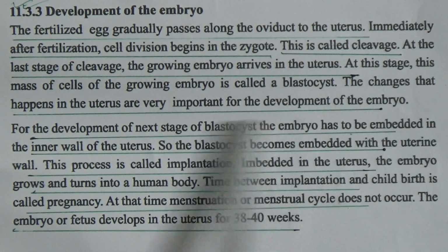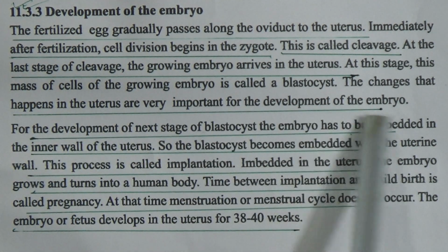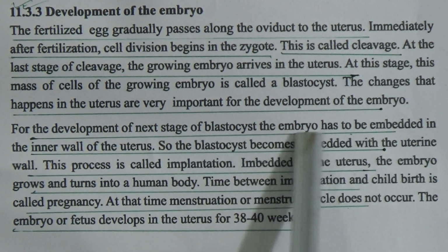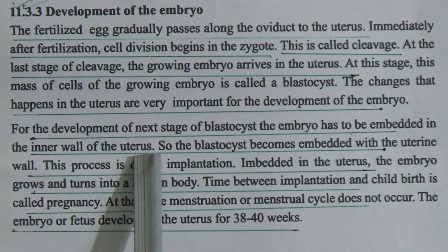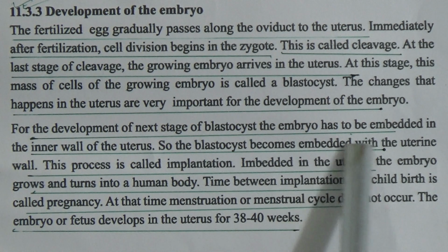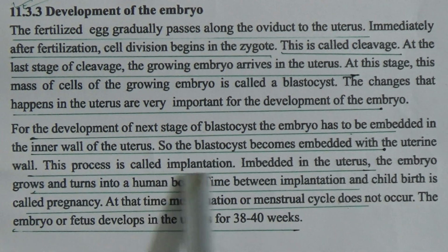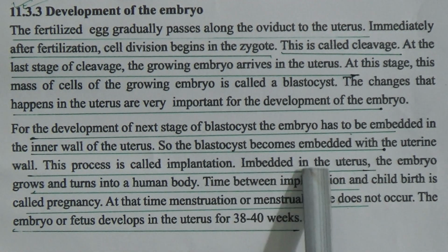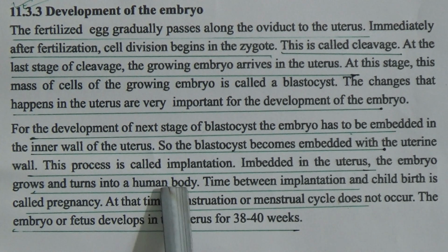The changes that happen in the uterus are very important for the development of the embryo. For the development of the next stage of the blastocyst, the embryo has to be embedded in the inner wall of the uterus. So the blastocyst becomes embedded with the uterine wall. This process is called implantation. Embedded in the uterus, the embryo grows and turns into a human body.